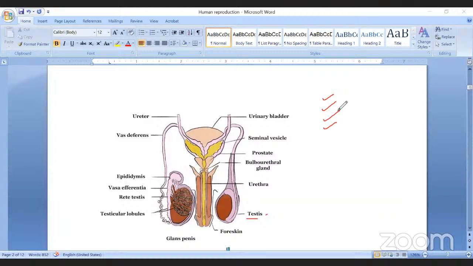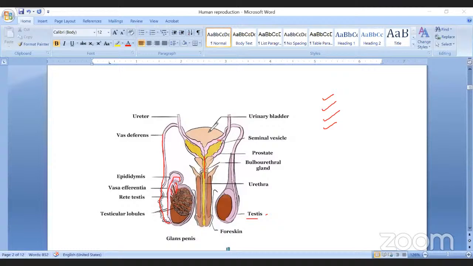Then the male accessory genital ducts. It starts with the seminiferous tubules inside the testis. Then the rete testis, a group of seminiferous tubules that opens into the vasa efferentia. From the vasa efferentia, it opens to the epididymis. Then the epididymis is connected to another tube called the vas deferens. From the vas deferens, it opens into the ejaculatory duct. The ejaculatory duct opens into the urethra. So that is a common duct.